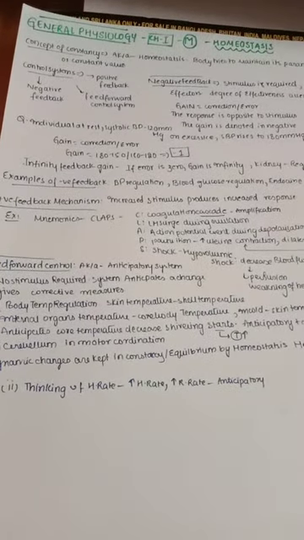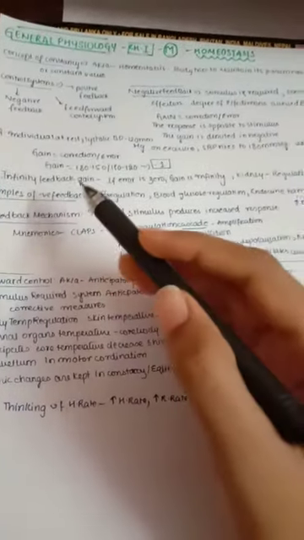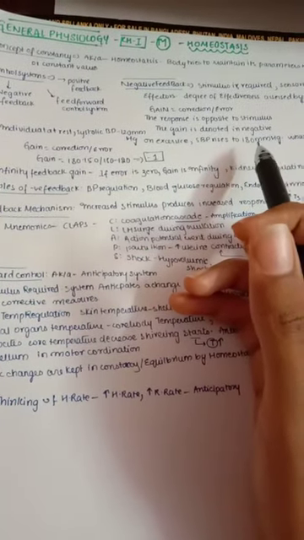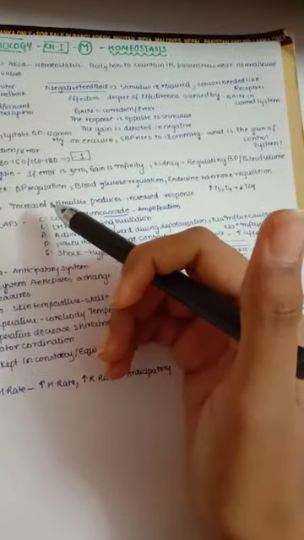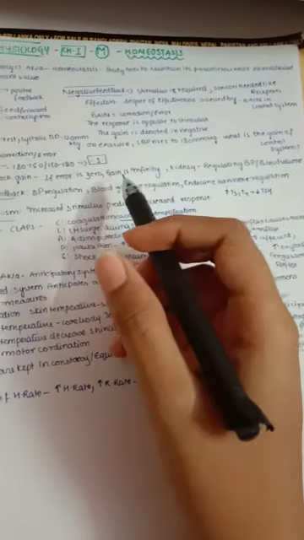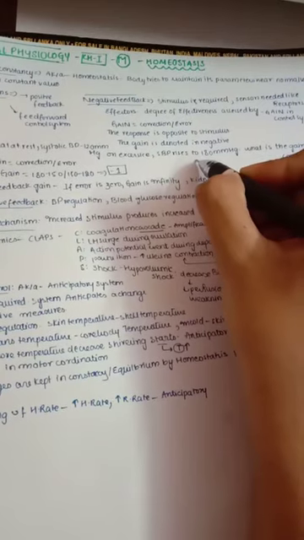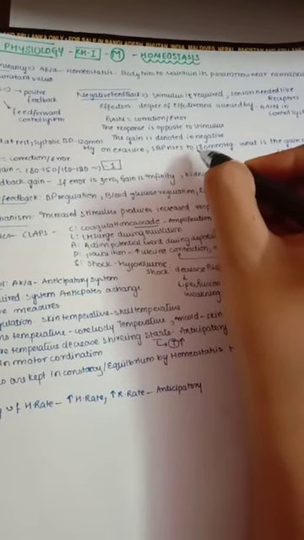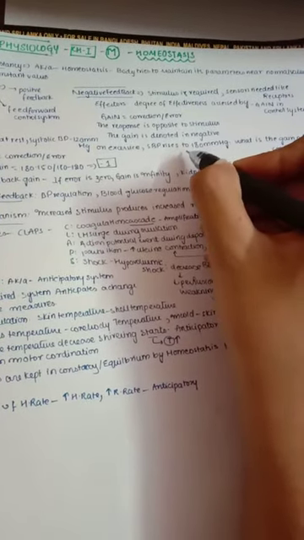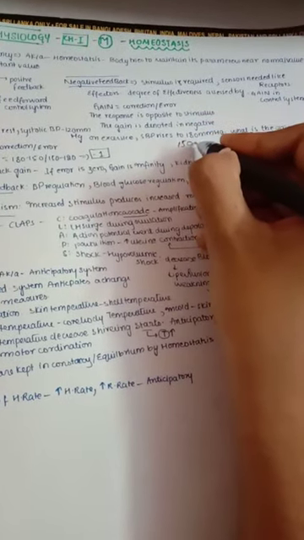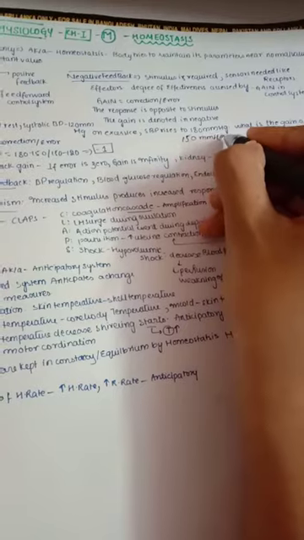We know gain is correction by error. Here, one more parameter is that after exercise, when he comes to rest and stops the exercise, his BP is about 150 millimeters of Hg.